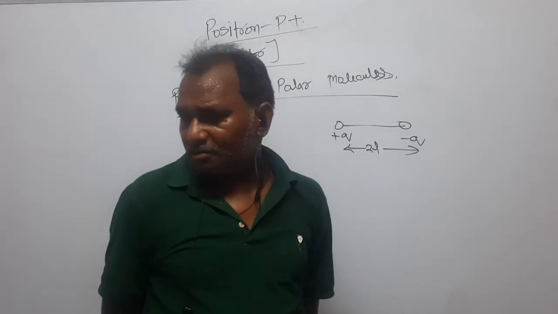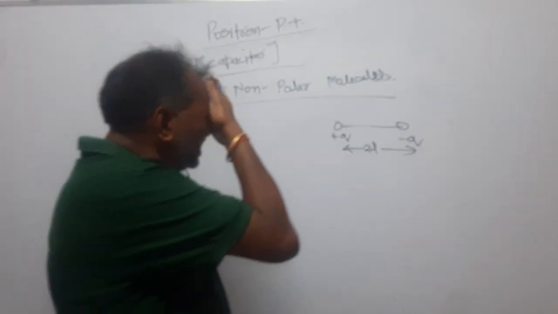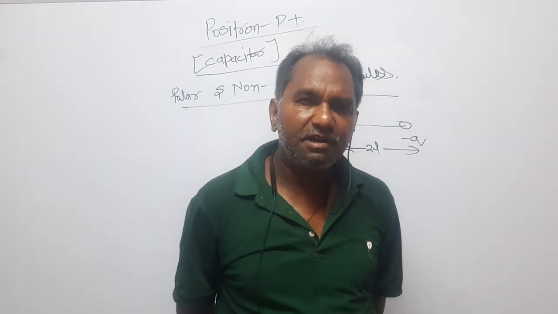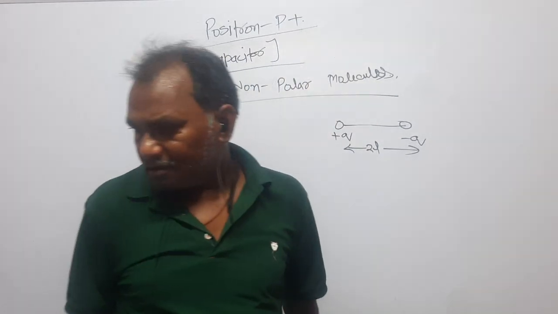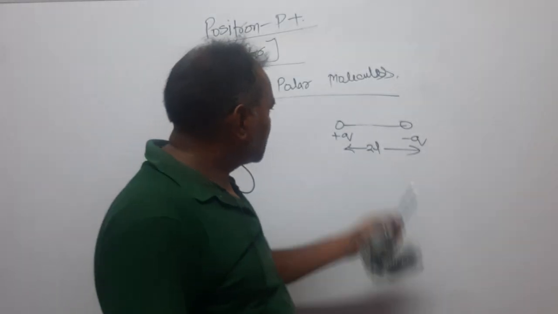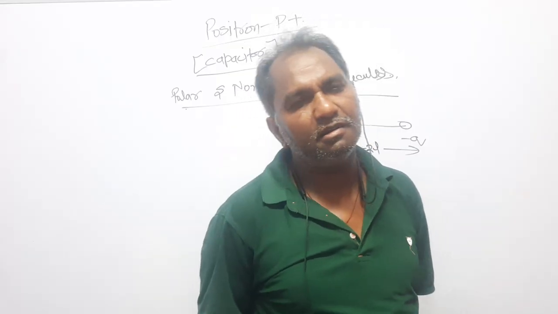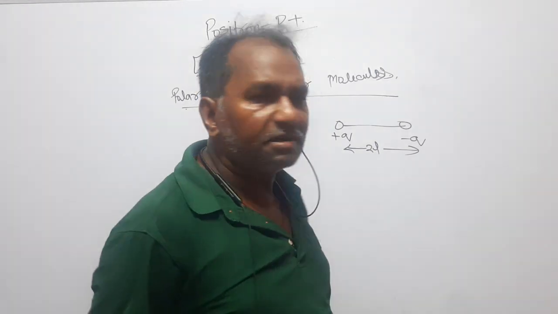Now, dear students, you write electric dipole in this way: the two charges plus q and minus q separated by a distance 2L, right? Now look here, dear students, how will you define the electric dipole? An electric dipole is a system which consists of two charges equal in magnitude, opposite in nature, separated by a little distance.